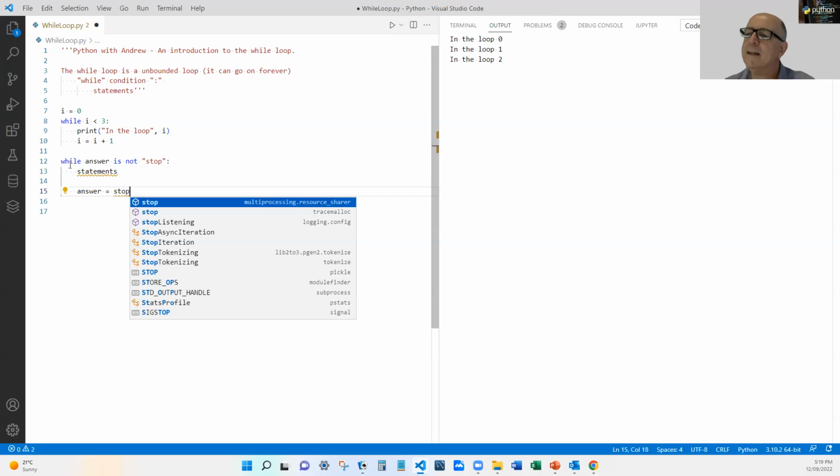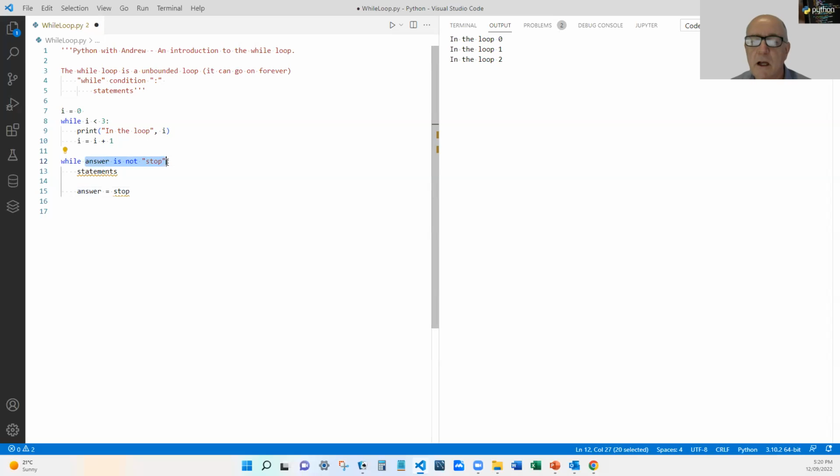Maybe we ask the person for input, and maybe we're asking directions, and they might say north, south, east, west, north, west, south, west. And then eventually they say stop. And when they say stop, we will stop this loop. So it doesn't have to be a counter, but as long as this condition will eventually change to false, we need that. Otherwise, it goes over and over and over again.